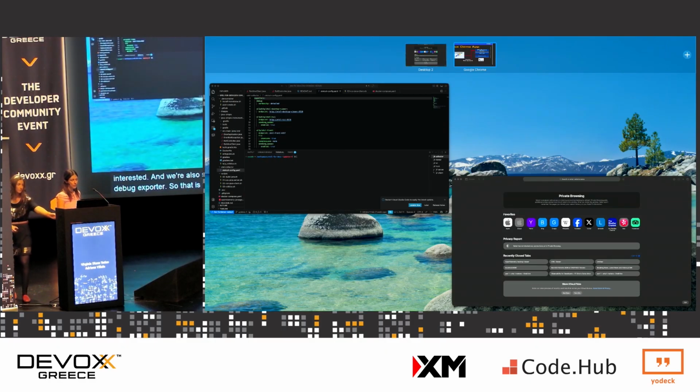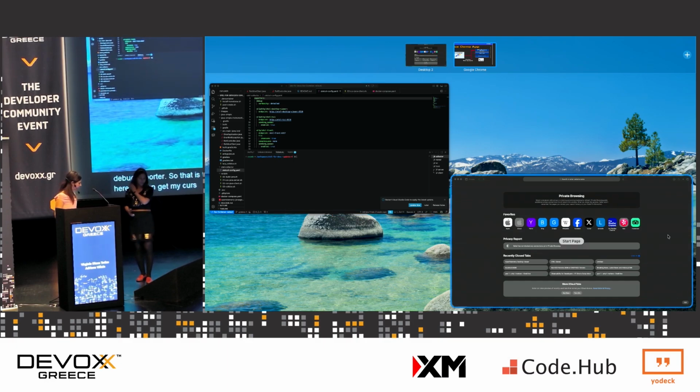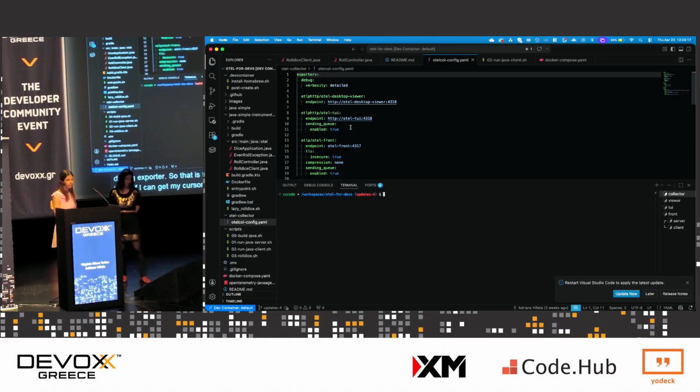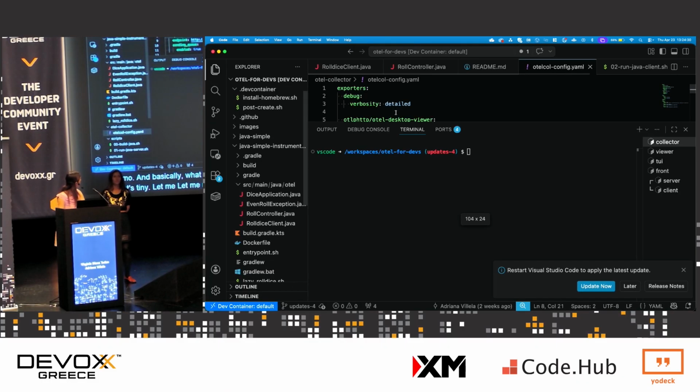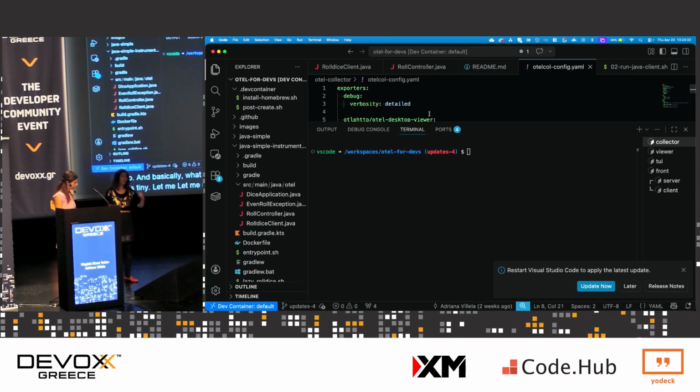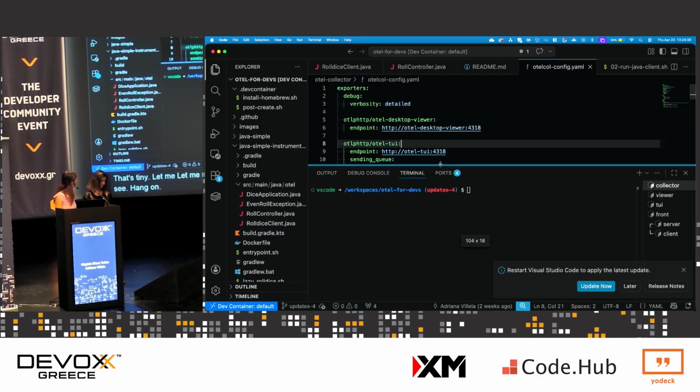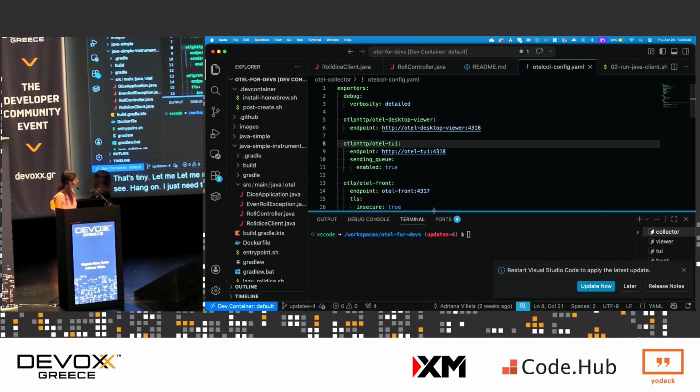And now we are going to venture into demo land over here. If I can get my cursor to the right spot. There we go. Okay, here we are. So this is the demo. And basically, what I have is the OpenTelemetry collector configuration file. Ooh, that's tiny. Let me make that a little bit bigger for everyone. Is it okay like this? I can't see, or bigger? Hang on. Yeah, I just need to pull this down. It's really awkward, trying to do this looking over to the bottom monitor.